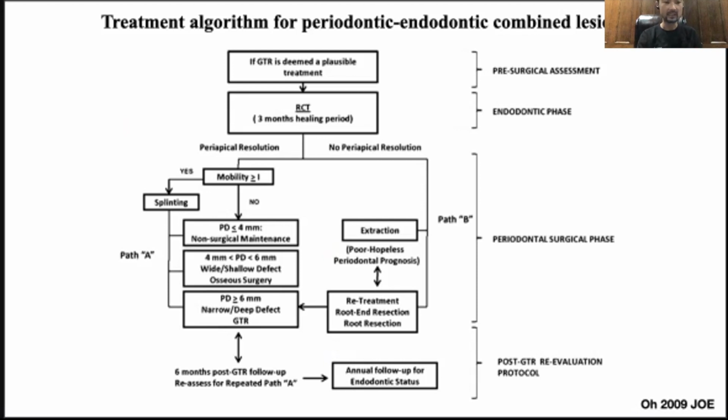Once periapical healing is confirmed, we can consider moving to periodontal treatment. But if we cannot see any periapical healing, you may have to consider extraction, or we can retreat the root canal and see if that helps. But usually the prognosis won't be good. It's questionable to poor. So we may have to consider extraction if periapical tissue healing is not confirmed after the root canal endodontic treatment.